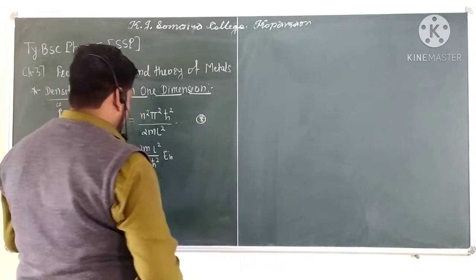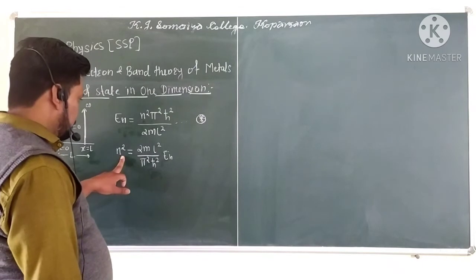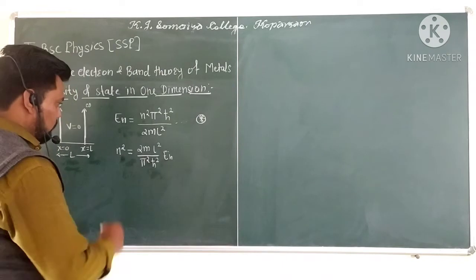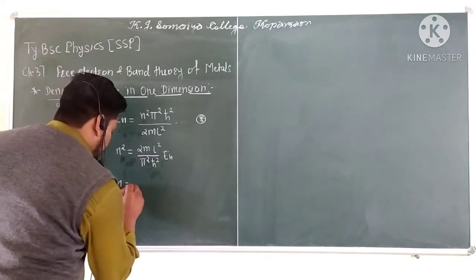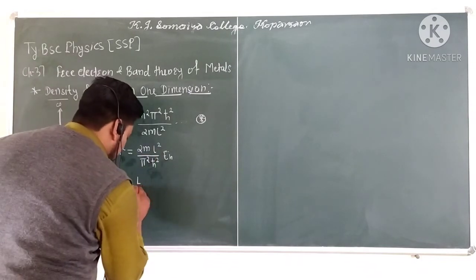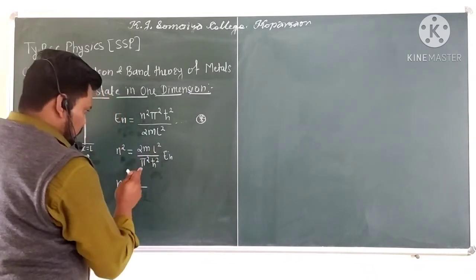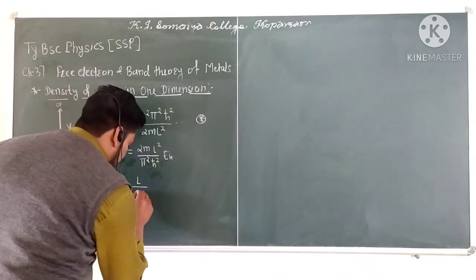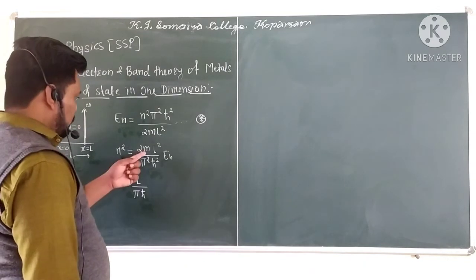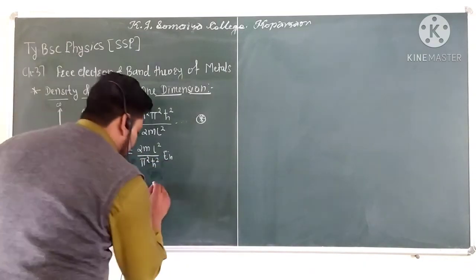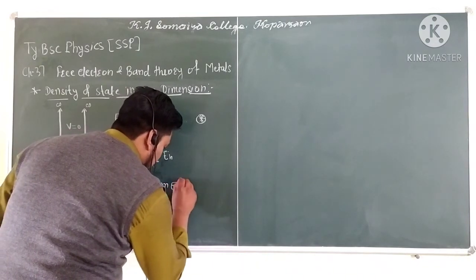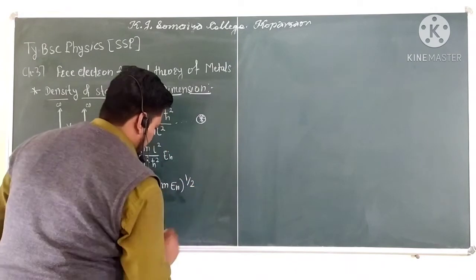This is the value of n square, and if we take the square root of both sides, we get n equal to L upon pi h cross, taking the square root of twice m En, that is twice m En whole power 1 by 2.